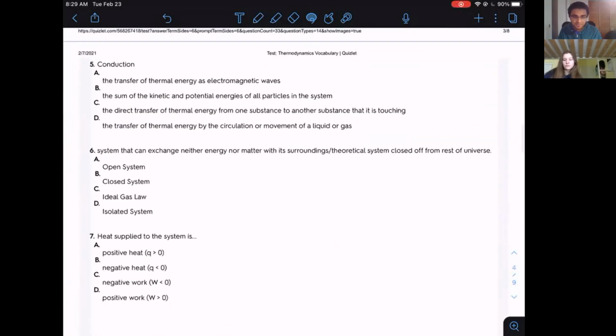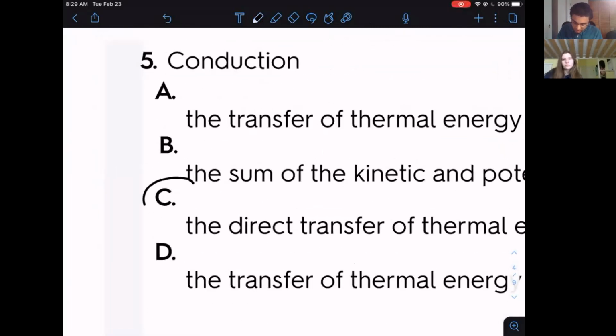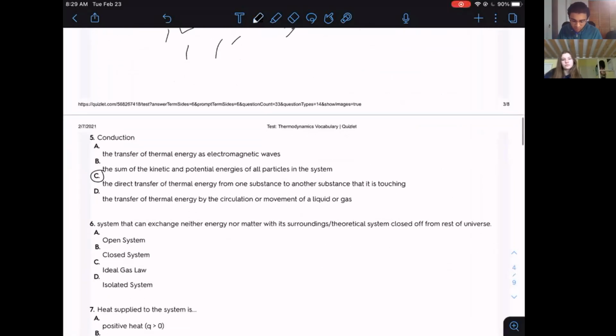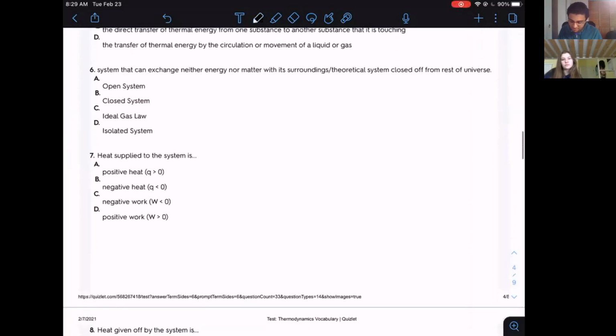So for conduction, we get C. Conduction, as we know, is just the transfer of thermal energy via touching, when two objects are in direct contact with one another. Let's try number 6. Hopefully, there are 11 multiple choice questions, and we can get through this pretty quickly.